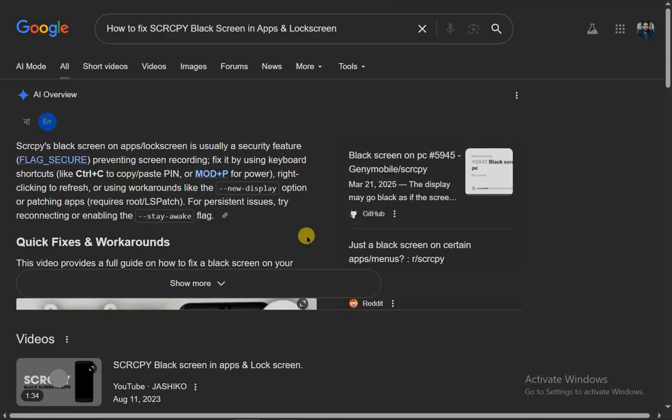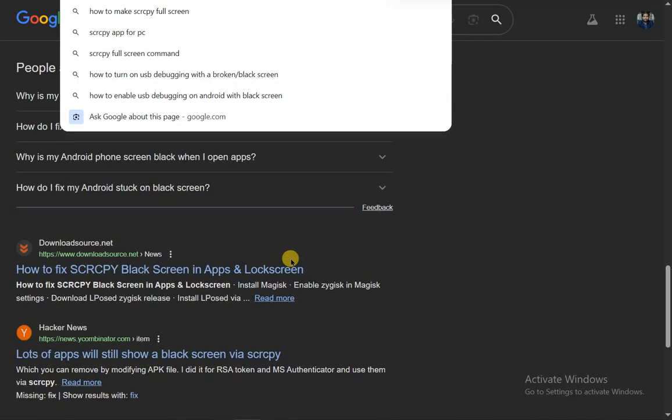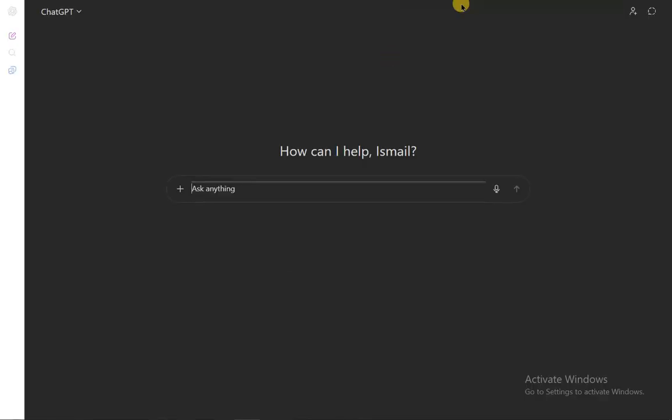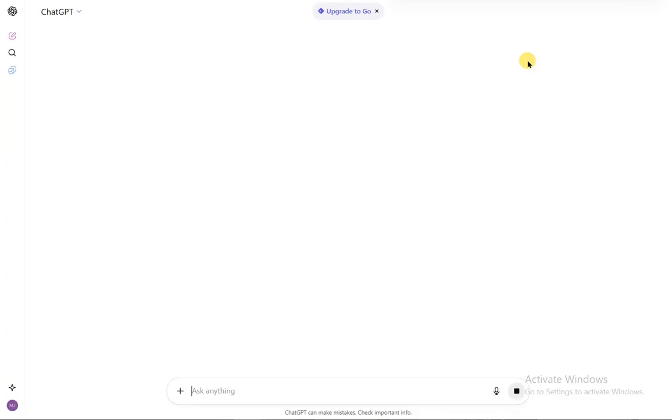Sometimes conflicting software, display settings, or incompatible Android versions also trigger black screens without warning. Many users search YouTube or social media for fixes, but most solutions feel long, confusing, and full of steps that are hard to follow. That only wastes time and adds frustration.